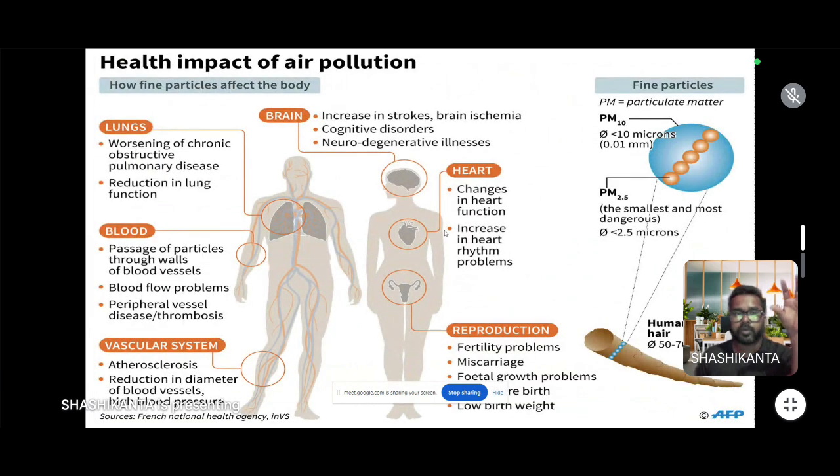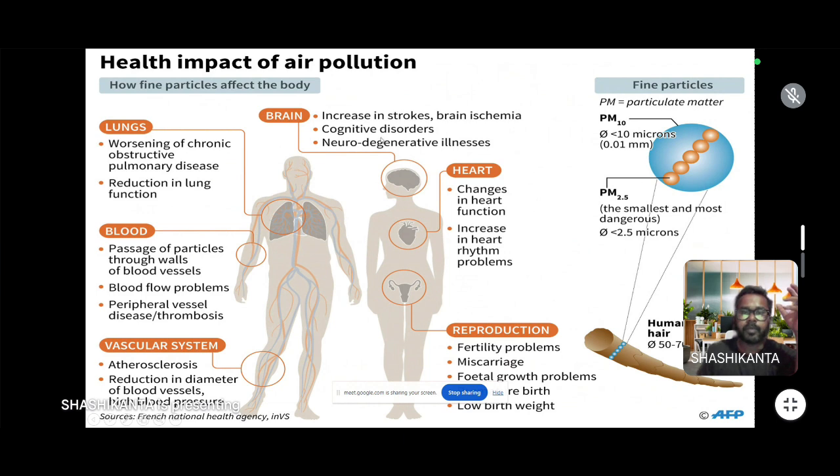This slide shows details about the health impact of air pollution, how fine particulates affect the body. It affects the lungs, blood, vascular system, brain, heart, and reproduction. In the case of lungs, it causes pulmonary or lung disease and reduces the function of our lungs. In the case of blood, the particulate matter is deposited in the walls of blood vessels, which causes problems in blood flow. Ultimately, it causes high blood pressure.